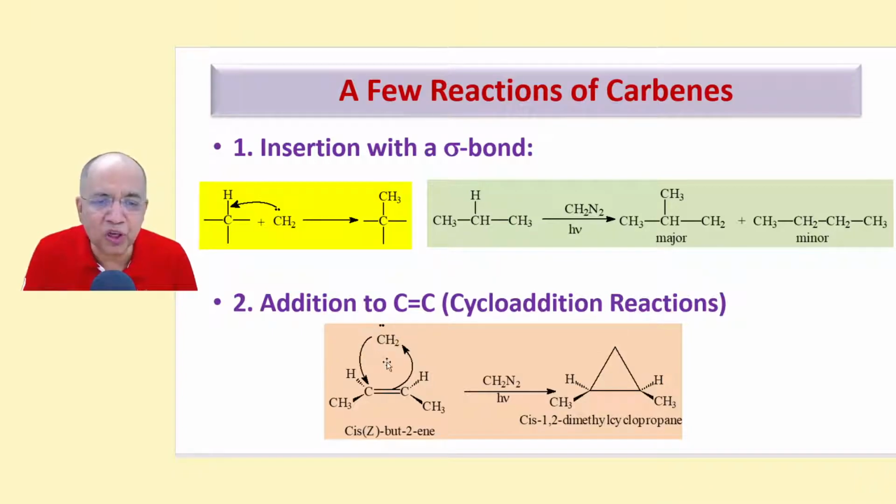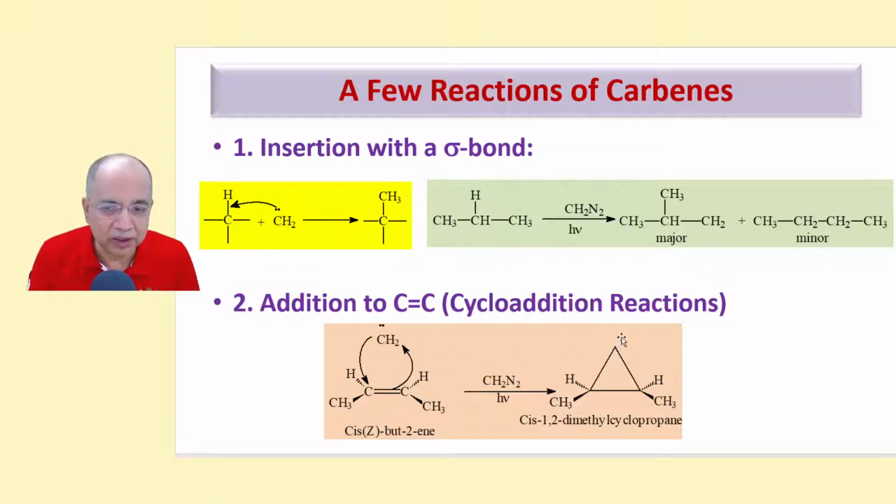Supposing by some chance, by some way, you created a carbene. That carbene can add up with a double bond, forming a cyclopropane ring. This C, this C, this C. Now what happens here? Supposing these 2 electrons form this new bond, and these 2 electrons now form this other new bond.